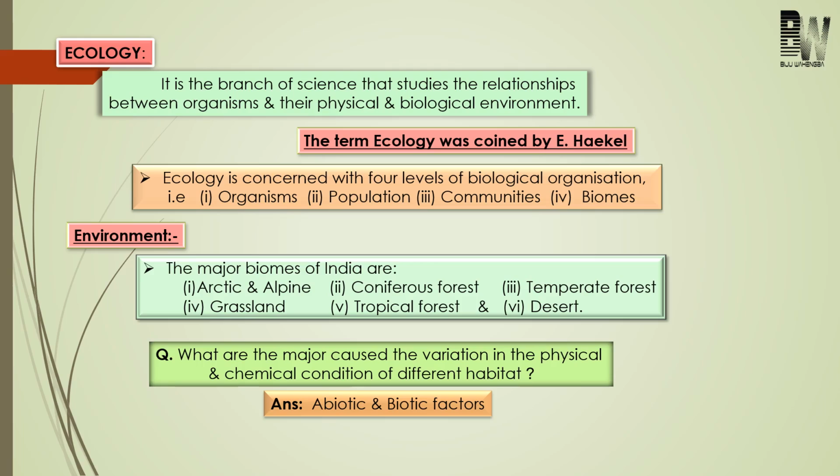Next come to environment. We know that sun causes annual variation in the intensity and duration of temperature, and this will result in different seasons. These different seasons along with the annual variation in precipitation are responsible for the formation of different habitats or different biomes. On our earth, life can exist in different types of biomes or habitats. It may be desert, forest, deep ocean, high mountain. Even our intestine is also a habitat for a number of microbes. So the point is that this variation in different habitats is due to 2 factors, one is biotic and one is abiotic.